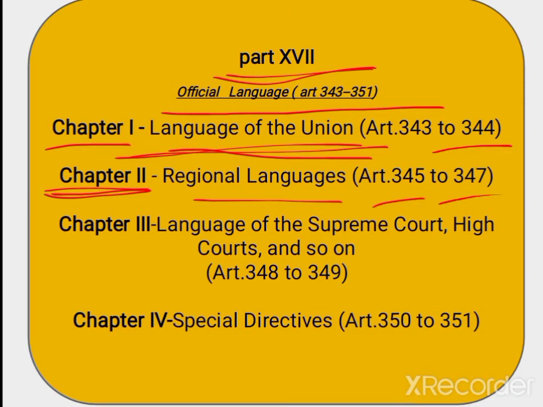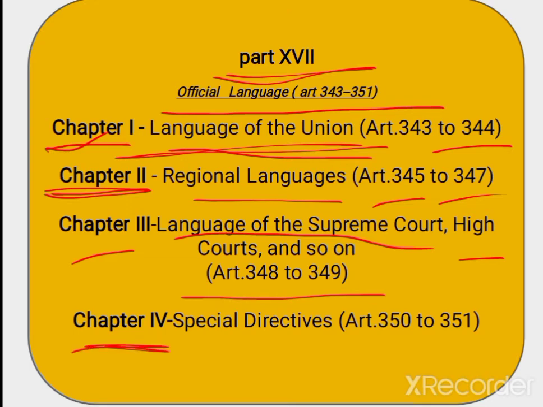I will explain this in detail in the next session when I teach you about the articles also. Okay, next chapter is related to the language of the Supreme Court, High Court, and so on, and this chapter relates to articles 348 to 349.